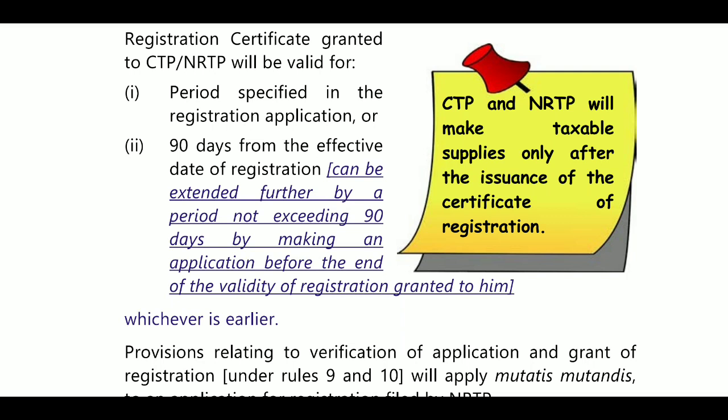So at least 5 days before, I want to register as a casual taxable person, or I want to register as a non-resident taxable person. For both persons, at least 5 days is required, and I must pay the advance amount of tax.